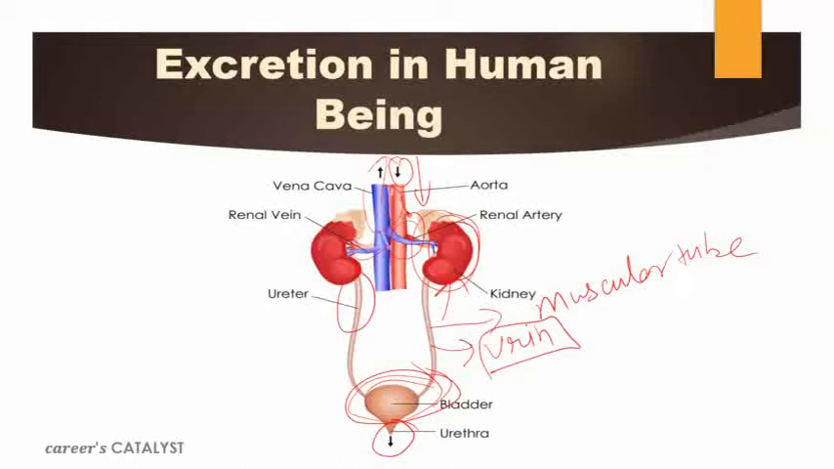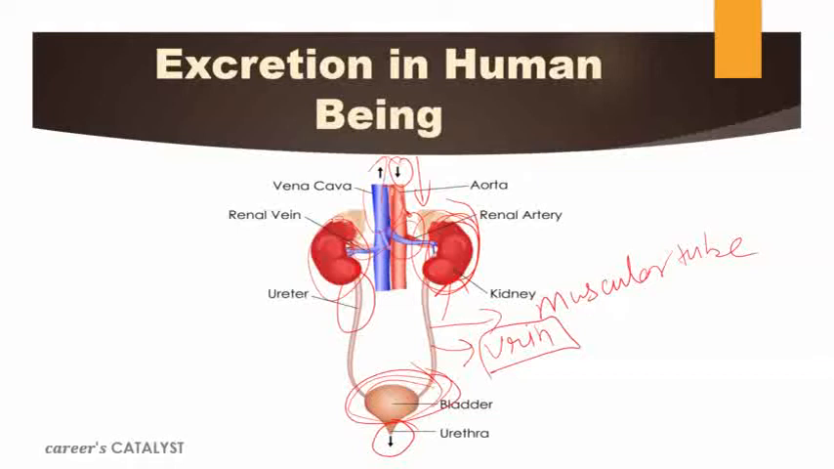But how does this filtration occur? We have read this part here. This pair of kidneys will help to eliminate the toxic material from the blood. But how does it happen and what is the main system that is actually performing here? What is the main function that is actually performing here? That also we are going to discuss here.